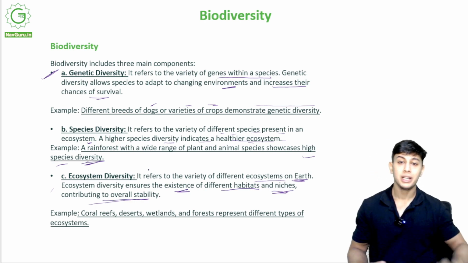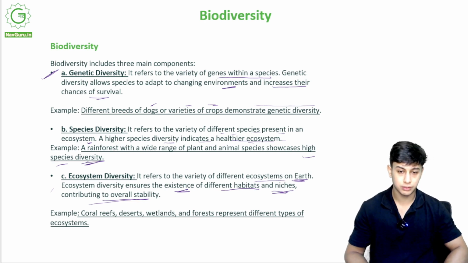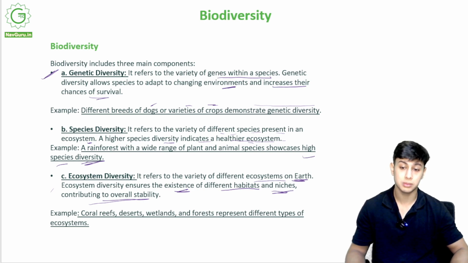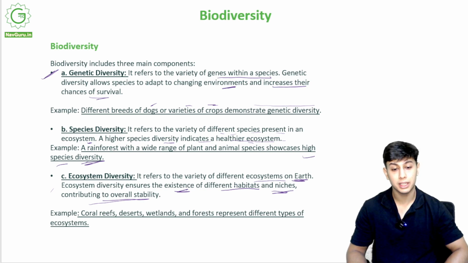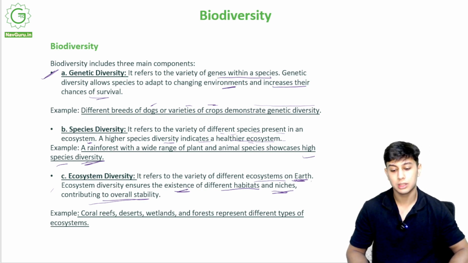So, how many types of ecosystems are present? The deserts, the polar regions, the forests, the underwater, the seas, all these comprise ecosystems in which organisms are living. So ecosystem diversity ensures existence of different habitats and different species. So we can have aquatic animals, flying birds, animals living in the forest, and animals living in the desert. This is diversity, various diverse things.